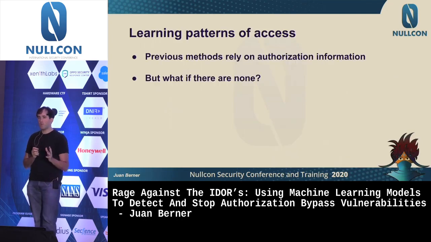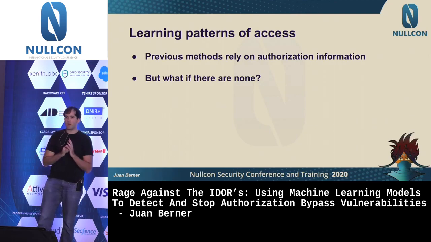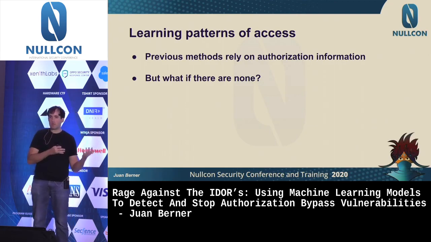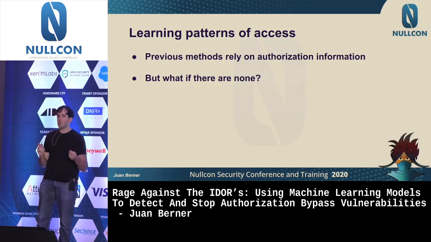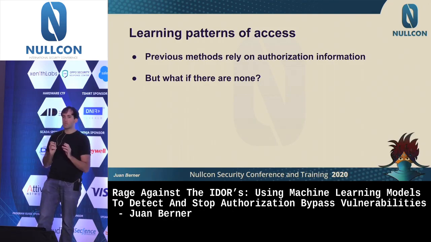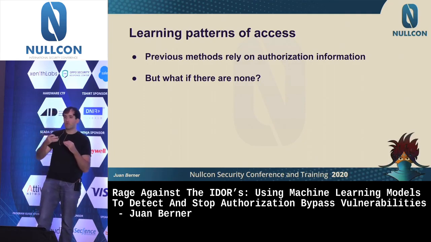Now, up to here, we have covered two different situations. One situation was around, okay, how can we use backend signals? And the other situation is how we can use the information of the response. But in both cases, we had something which was key, which was the actual authorization information. So we were able to say, based on the context, I can predict if this was a successful or failed